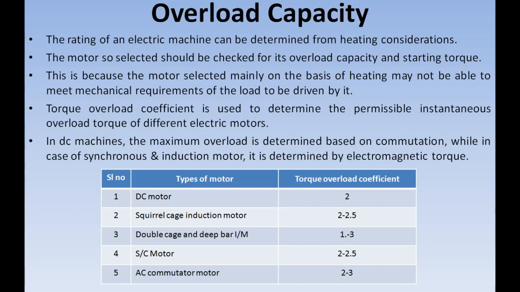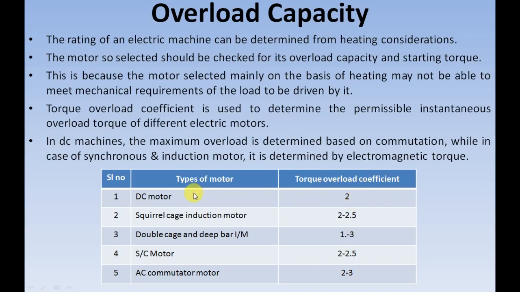Overload capacity of different machines can be identified from their torque overload coefficients. This torque overload coefficient is actually a coefficient used to determine the permissible instantaneous overload torque. If you look into this table, it clearly shows the different types of motors in this column and their torque overload coefficient.